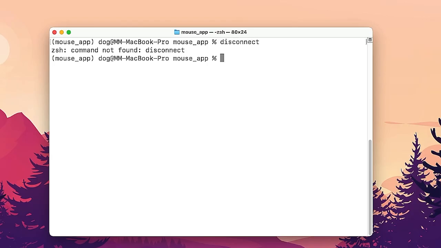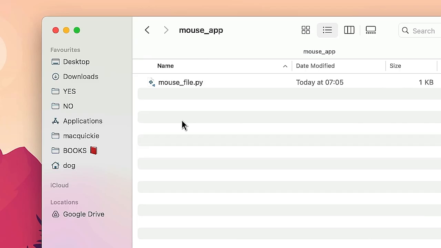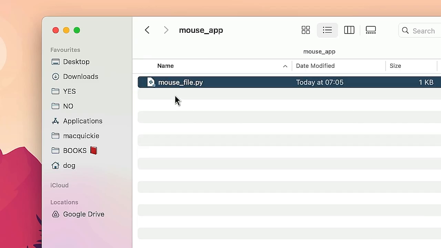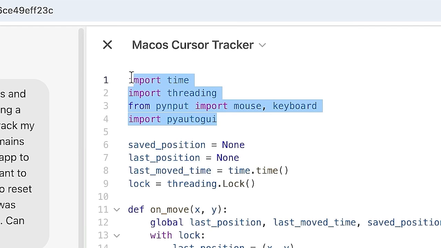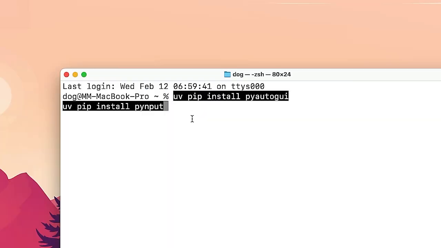So what if I don't do the virtual environment? Disconnect. Wait, it's not disconnect. Quit. Disable. Close the... I think it's terminal. Let's exit. Correct me if I'm wrong, but I think if I yeet the .venv folder, I leave a virtual environment, and then what I want is to install those packages globally on my system. If I'm correct, I think I can do that just like this without creating a virtual environment.